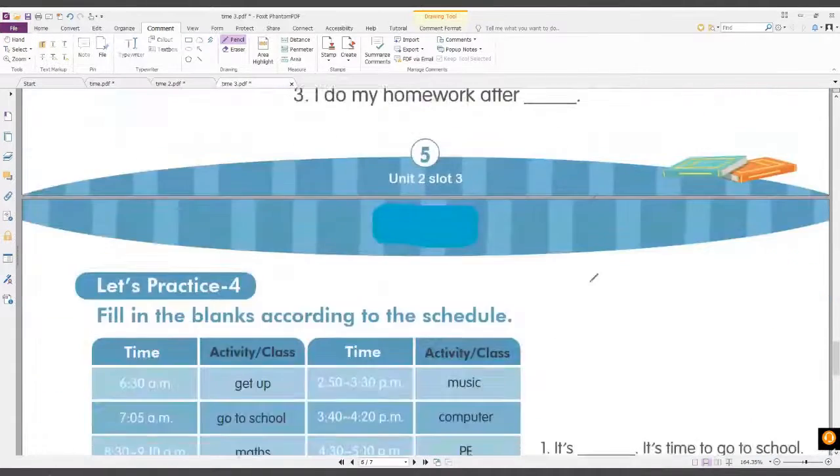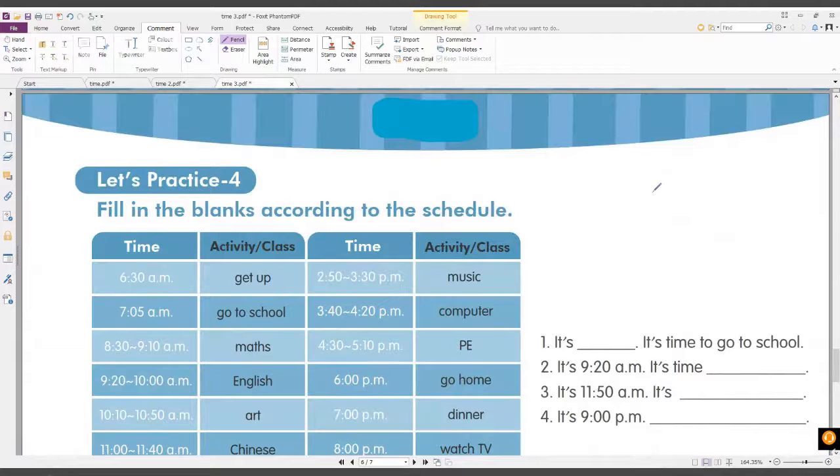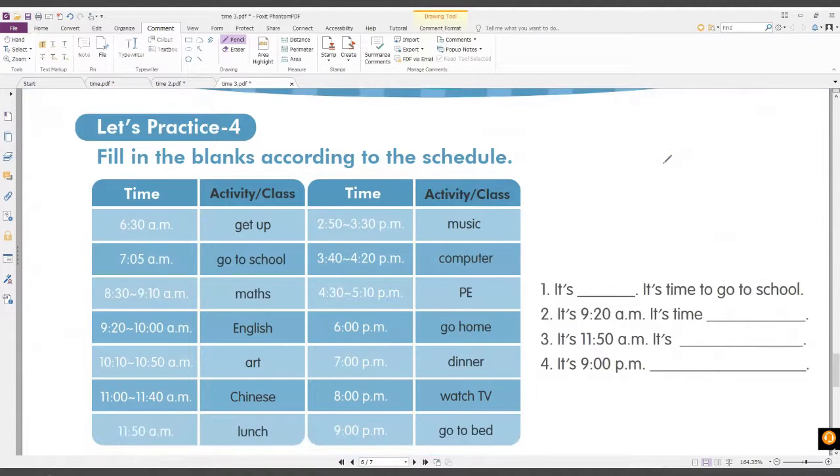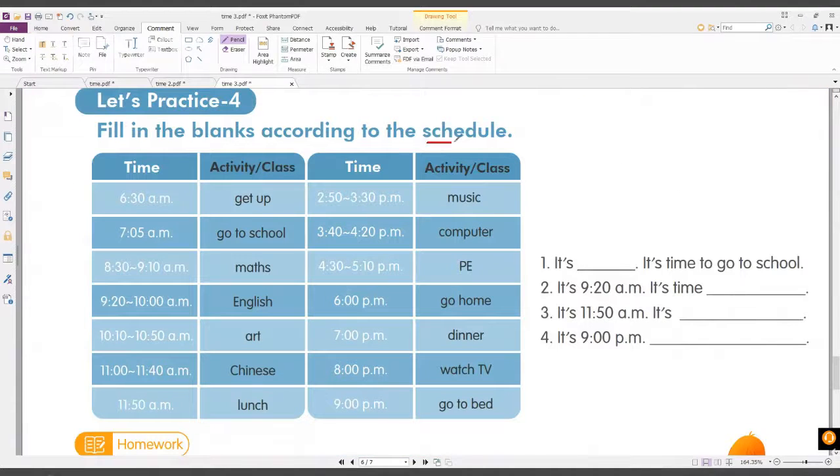All right, now let's go on here. Take a look. Okay, so this time let's practice our schedule. Okay, everybody, can you say schedule? Schedule. Okay, so we have time, and we have class, and we have activity. Now, for example, it's time to go to school.